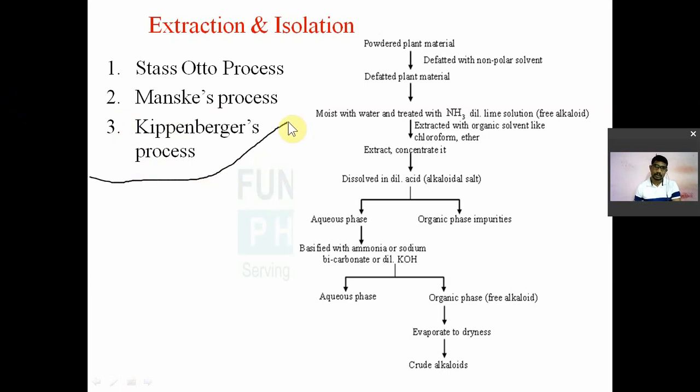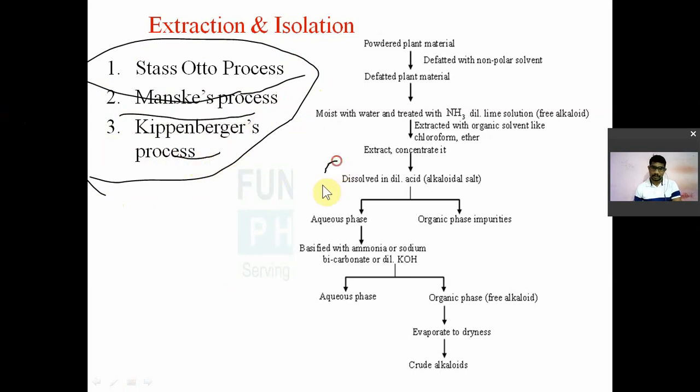Isolation of alkaloids involves three types of process. First one is the Stas-Otto process, which is the most common. Okay, इसके ऊपर क्वेश्चन आ चुका है. Stas-Otto process is the process for extraction of alkaloids. Okay, then there is Mayer's process and Kippenberger's process. Okay, तो यहाँ पे डिस्क्राइब किया है यहाँ पे.